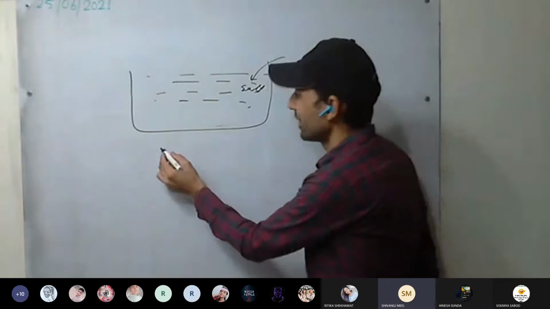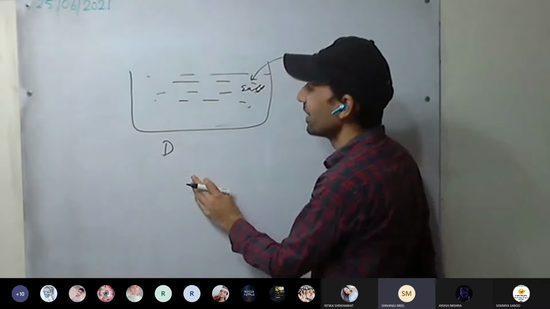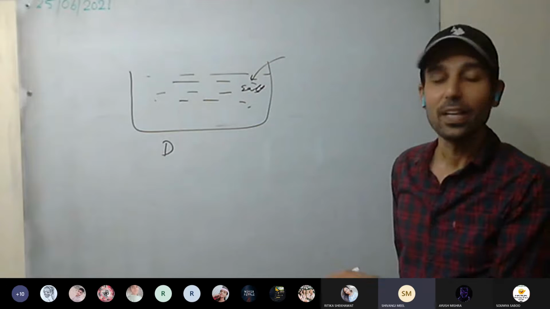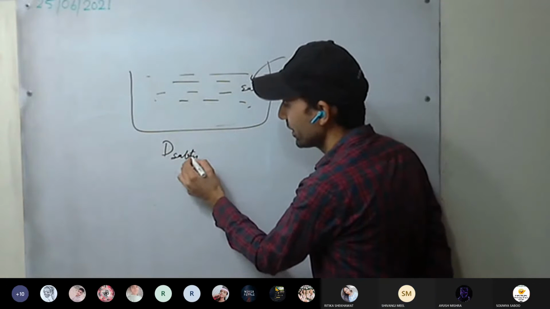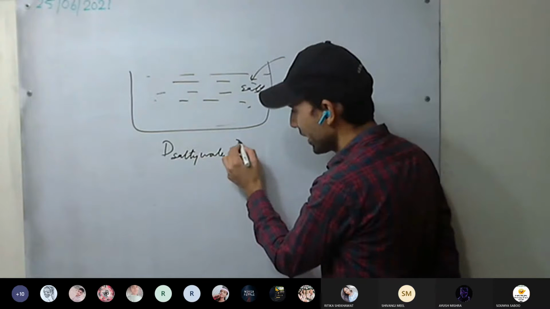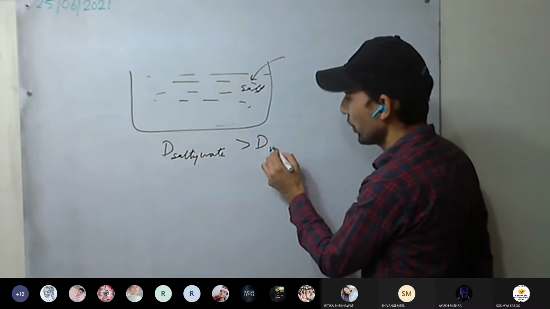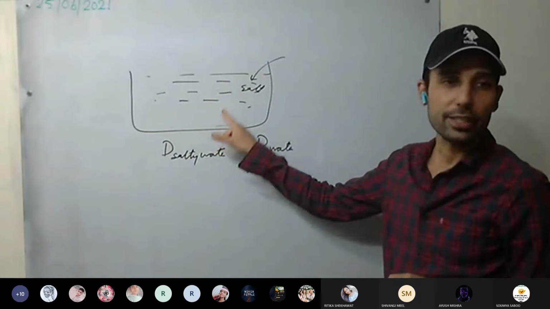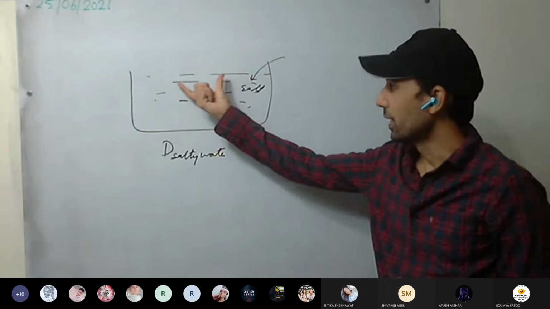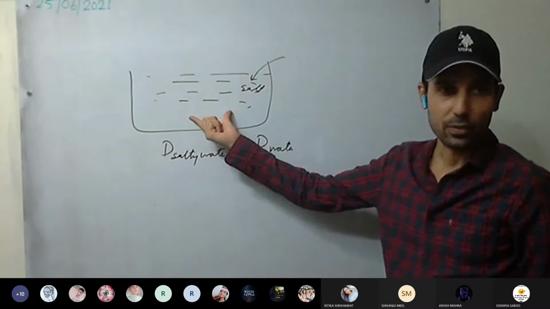Why? Because after adding salt, the density of water will increase. The density of salty water is greater than density of water. As we are adding salt, the density will increase.